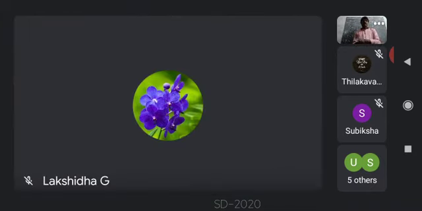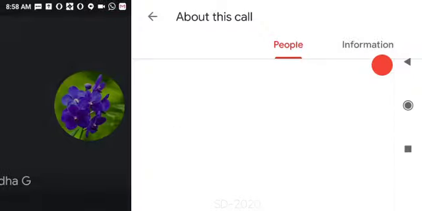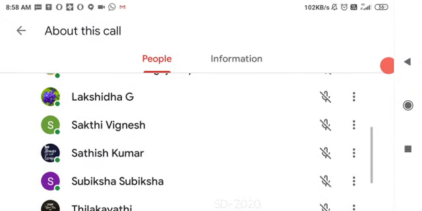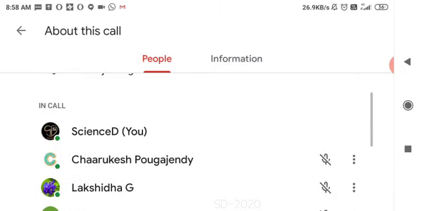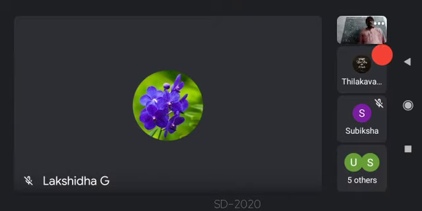Next. When I point out someone, they have to share the screen. I'm expecting from Vaishnavi, Mitra, Divagaran, and Siddharth. If it is possible, show it. Others, Jiva, Satish, where did they go? Charigesh, Shakti Vignesh. What happened to them?